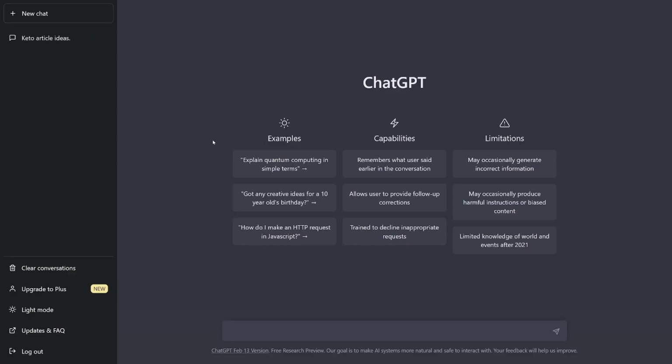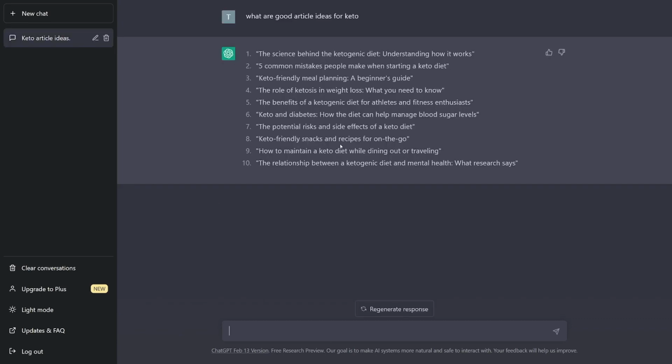But of course, as you all know, ChatGPT gives you a lot of information. I don't know why I don't like it, but it's really cool and really helpful. You can ask it anything. So for example, look what I have asked this ChatGPT AI tool: what are good article ideas for keto? Keto diet is a pretty popular thing nowadays, and right away ChatGPT gave me 10 of these ideas.